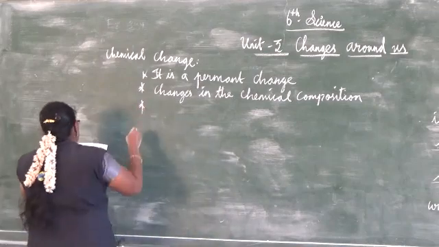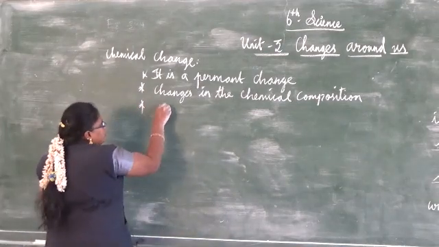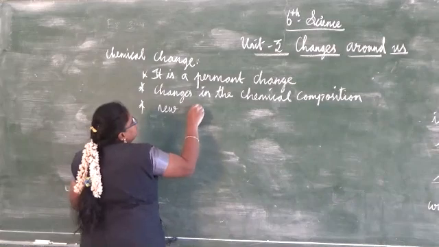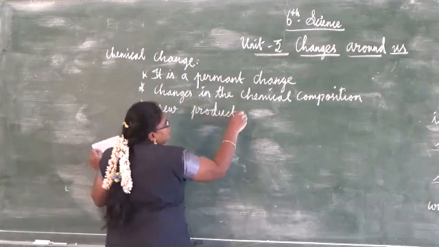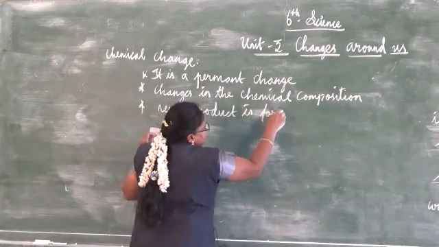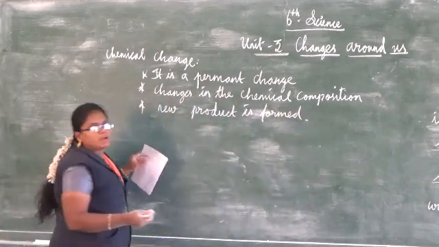Next, see, a new product is formed there. That's what I said, the very good example of paper burning.